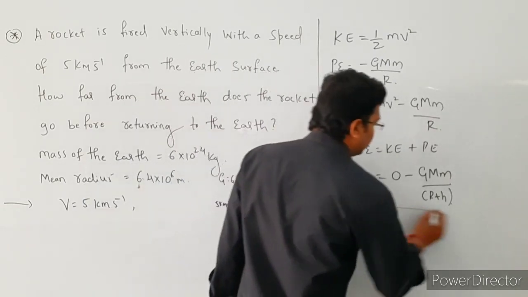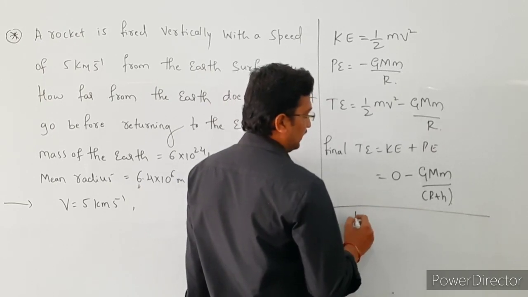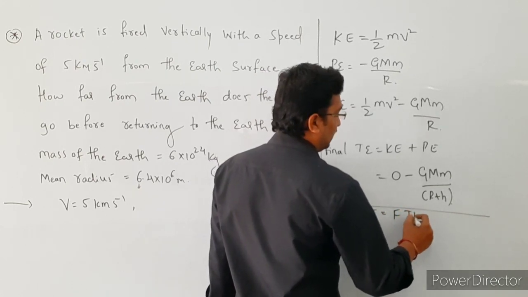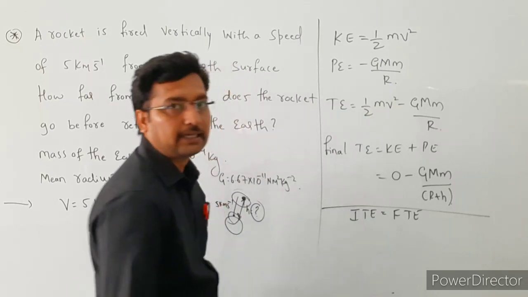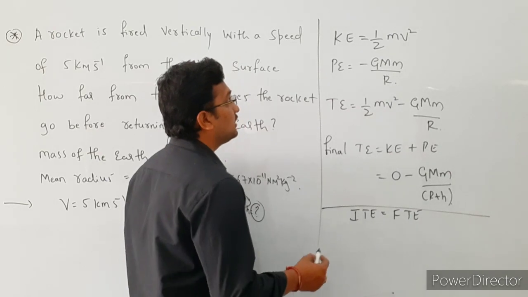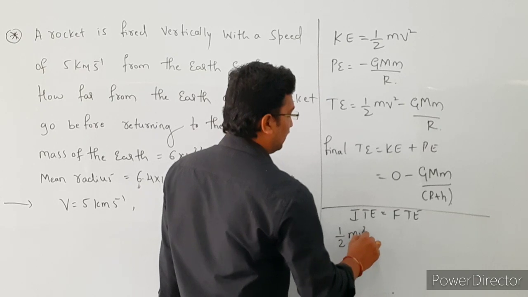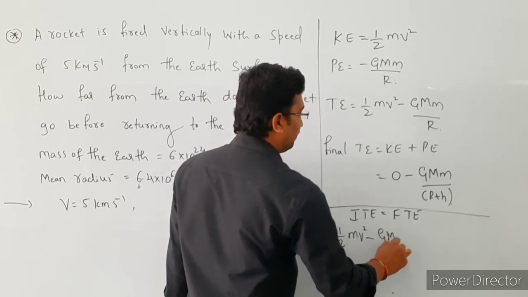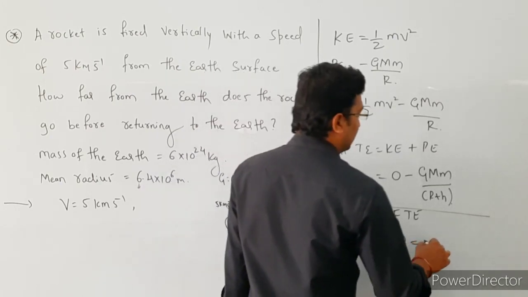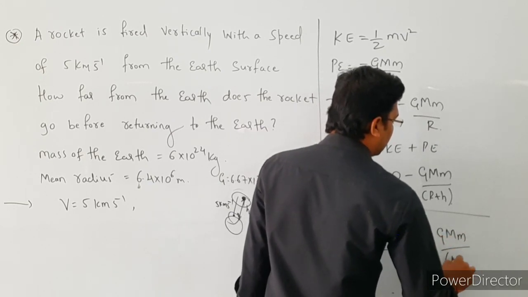So according to this law, the total initial energy is equal to the total final energy. The initial total energy is equal to the final total energy. So here ITE indicates the initial total energy, which is equal to the final total energy. Here the initial total energy is 1 by 2 m v square minus G into capital M into small m divided by r, and that is equal to the final total energy, minus G into capital M into small m divided by r plus h.